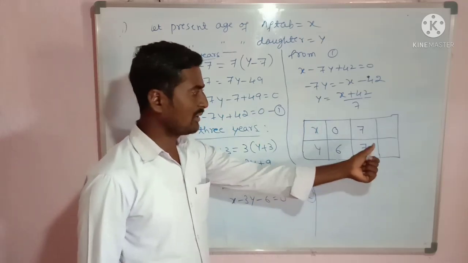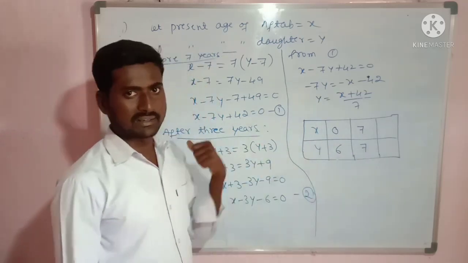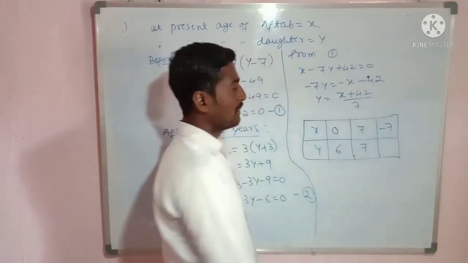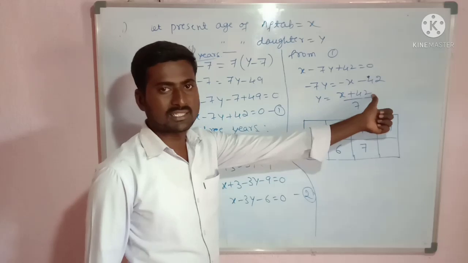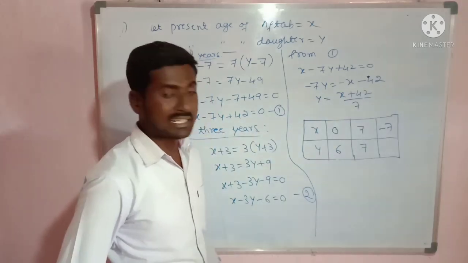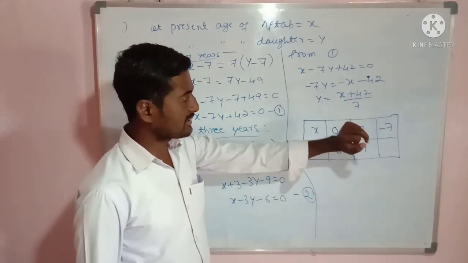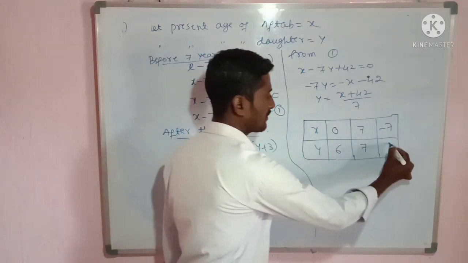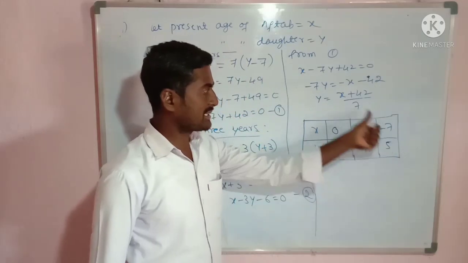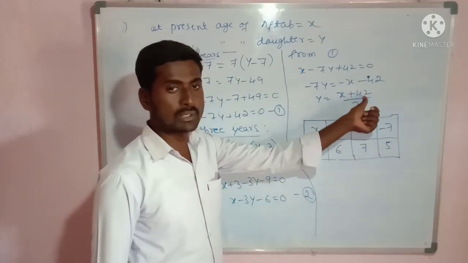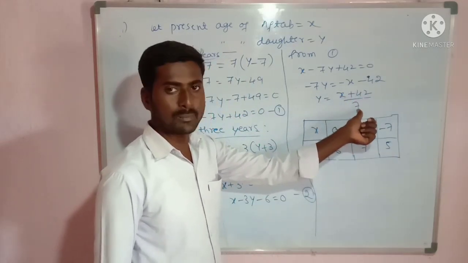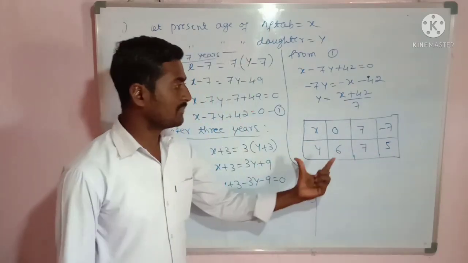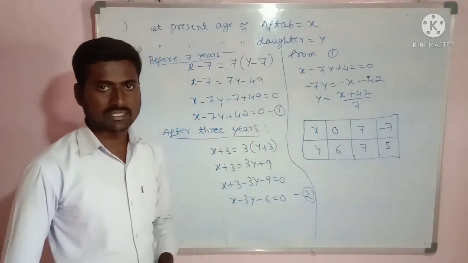One more value, again I have to take. I will take a negative sign. Okay. So I will take it as minus 7. Substitute x equal to minus 7 here: minus 7 plus 42, that is plus 35. 35 by 7 is 5, 7 fives are 35. Okay, we got the table for the first equation.